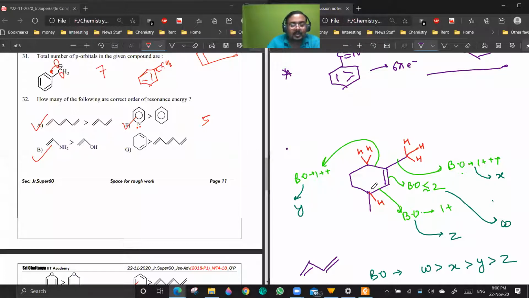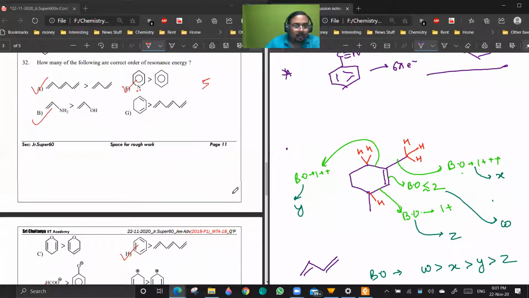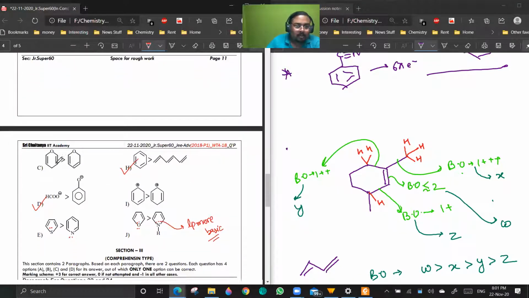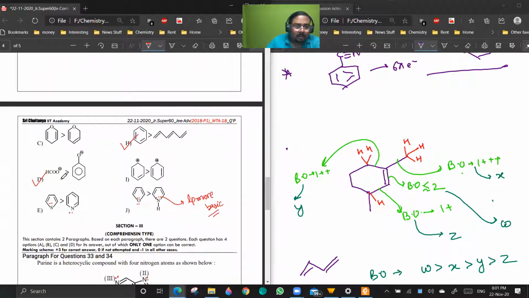Each one I have to explain. Let's scroll down. Starting with A, is it a doubt? No, sir. Longer conjugated system, more resonance energy. B, no, sir. More basic lone pair, more resonance, more resonance energy. C, no, sir. Cross conjugation, so this should be less. D, explain, sir. Equivalent resonance and non-equivalent resonance.